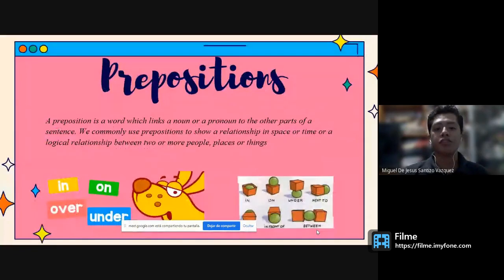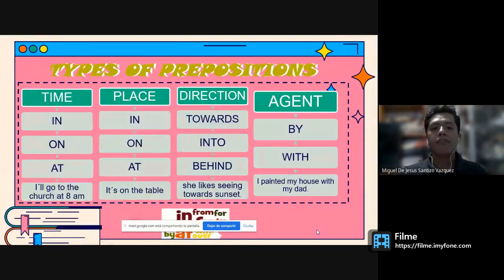Okay, we have the preposition. A preposition is a word which links a noun or a pronoun to another part of the sentence. We commonly use prepositions to show a relationship in place or time, or a logical relationship between two or more people, places, or things. We have different types of prepositions. Prepositions of time: we have in, on, or at. For example, I'll go to the church at 8 a.m. Place: in, on, at. Example: it is on the table.